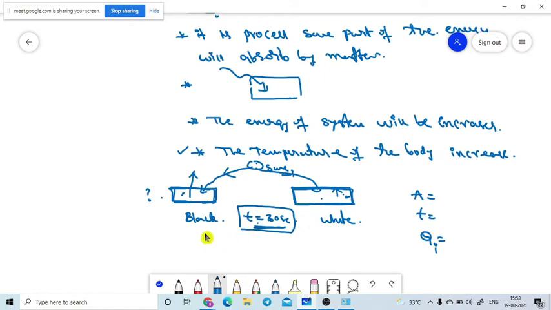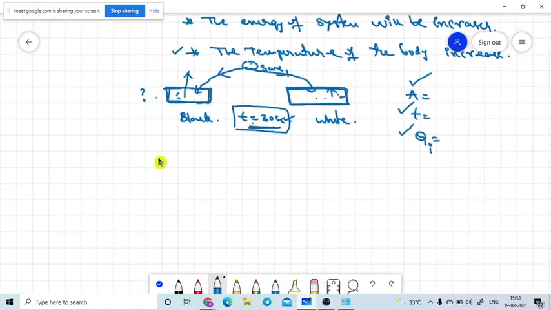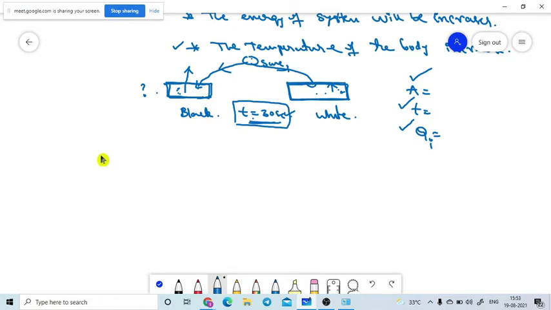I am repeating once again. We are giving the same area of cross section, the same time, and the same incident heat energy, but body 1, the black coated body, gets more heat energy, while body 2, the white coated body, gets less. So there is a physical quantity that explains the body's ability to absorb heat energy in the same interval of time. That physical quantity is named the absorptive power. So now I am taking the absorptive power.